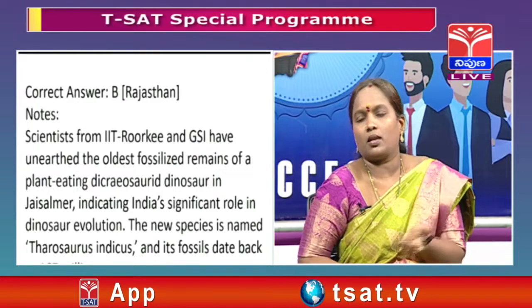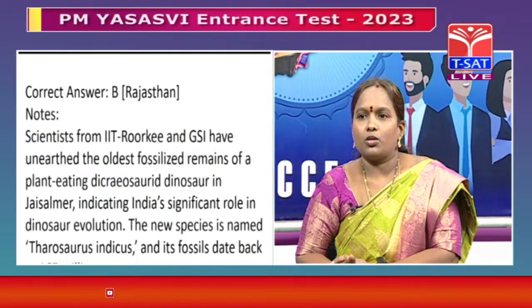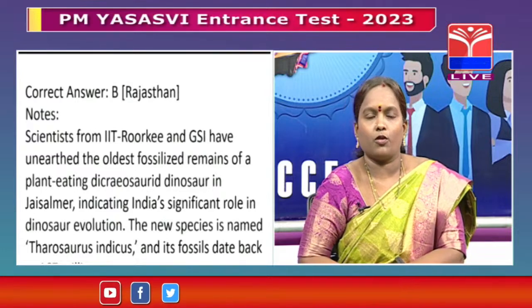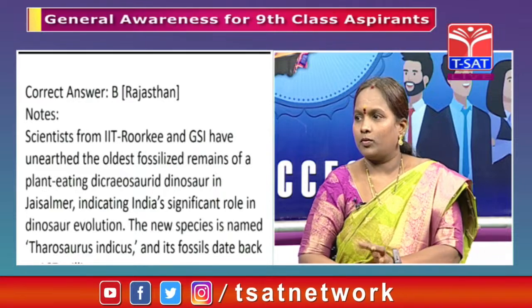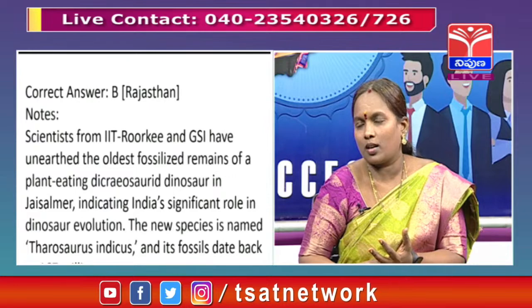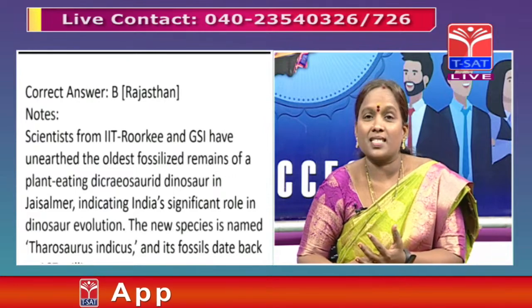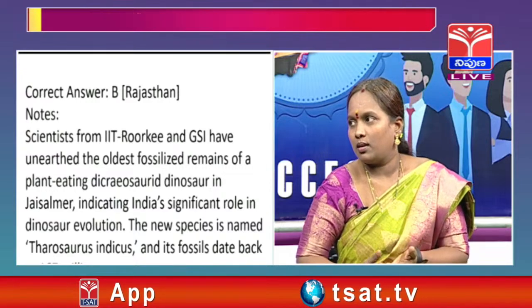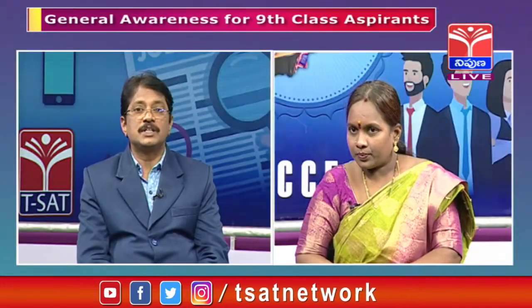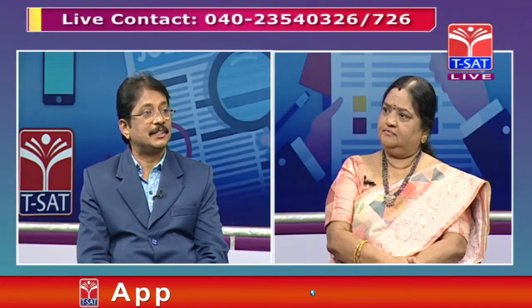So the new species has come up with the name Tharosaurus indicus, and the fossil dates back 167 million years. So I'll just go with the option Rajasthan. Evolution has taken place after those 167 million years. Generally, to know the age of ancient things, we use carbon dating. That is very, very important.